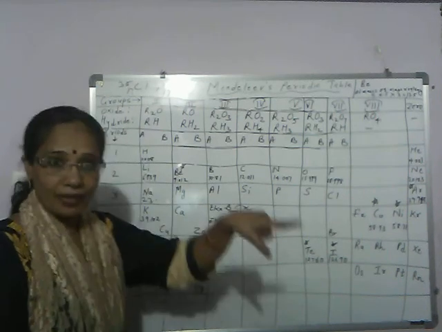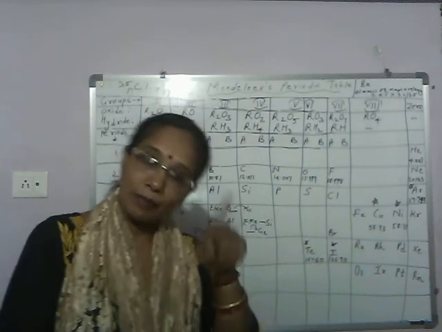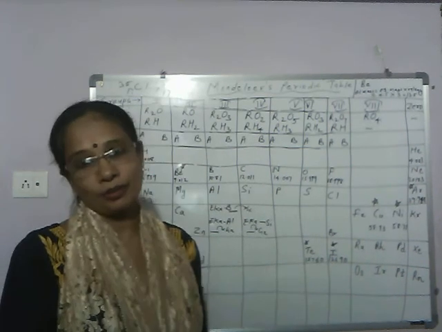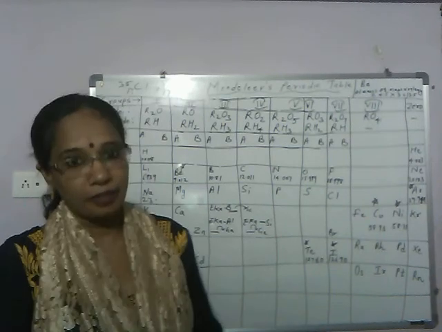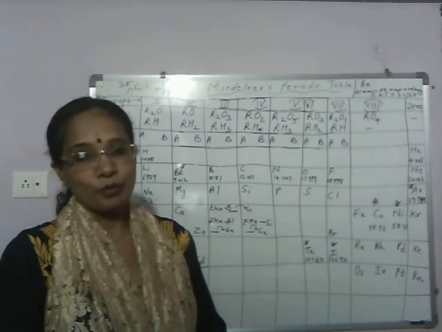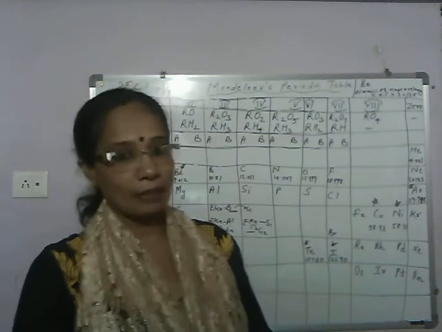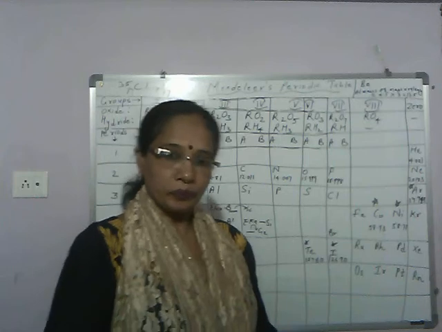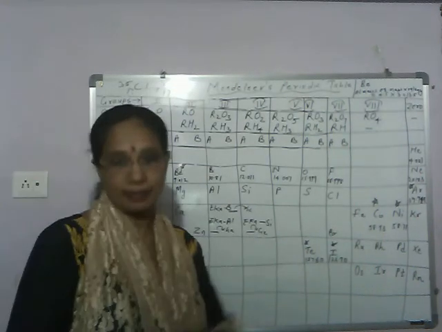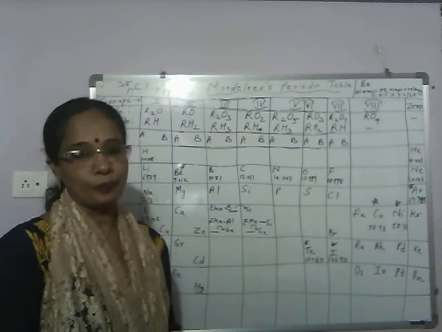When atomic mass is different, the isotopes of the elements should get different positions, and as chemical properties are similar, they should get one position. So isotopes should be placed at one position or different positions should be given. So this is controversial. So position of isotopes is anomalous in Mendeleev's periodic table. This is the second disadvantage of Mendeleev's periodic table. Okay. Now third disadvantage is anomalous position of some pairs of elements. Some pairs of elements are there, their position is not fixed.